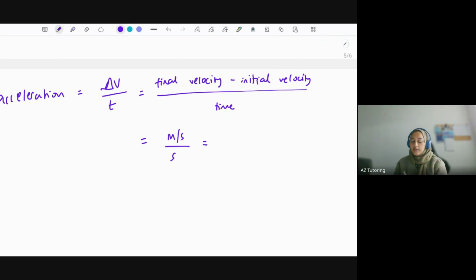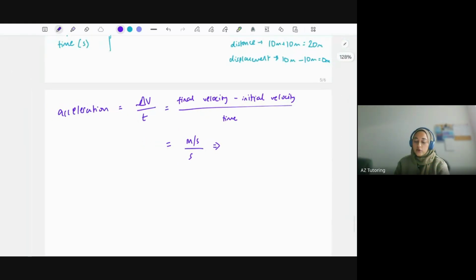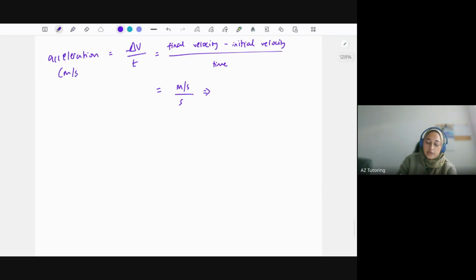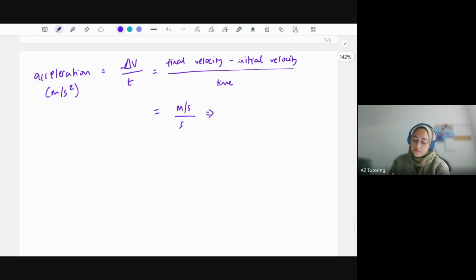Okay, so let's do a little bit of maths on this. We're going to use our fraction rules here. And even though you might memorize acceleration in meters per second squared, you might be given a scenario where you need to figure out the units without being able to memorize it. So this is what you do.